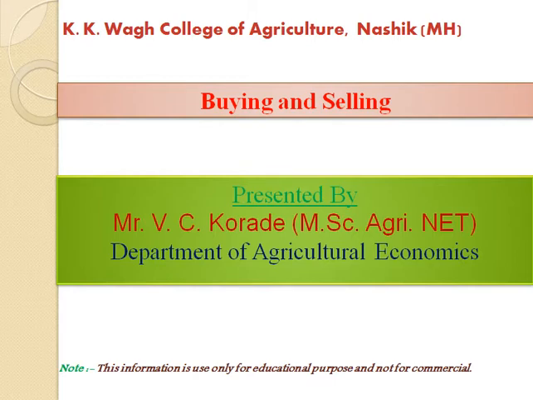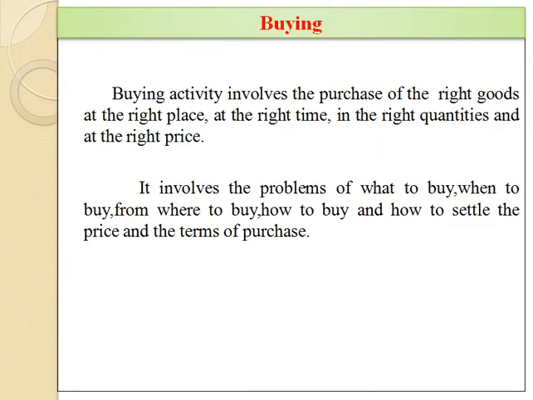In this online learning session, we can see what we mean by buying and selling and which are the methods of buying and selling. So first, what do we mean by buying? Buying activity involves the purchase of the right goods at the right place at the right time in the right quantities and at the right price. It involves the problems of what to buy, when to buy, from where to buy, how to buy and how to settle the price and the terms of purchase. These all problems are involved in buying activity.